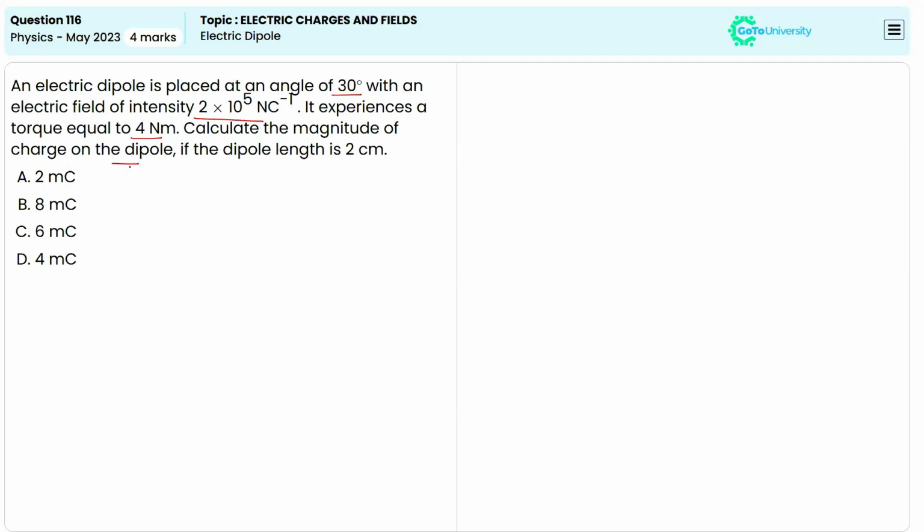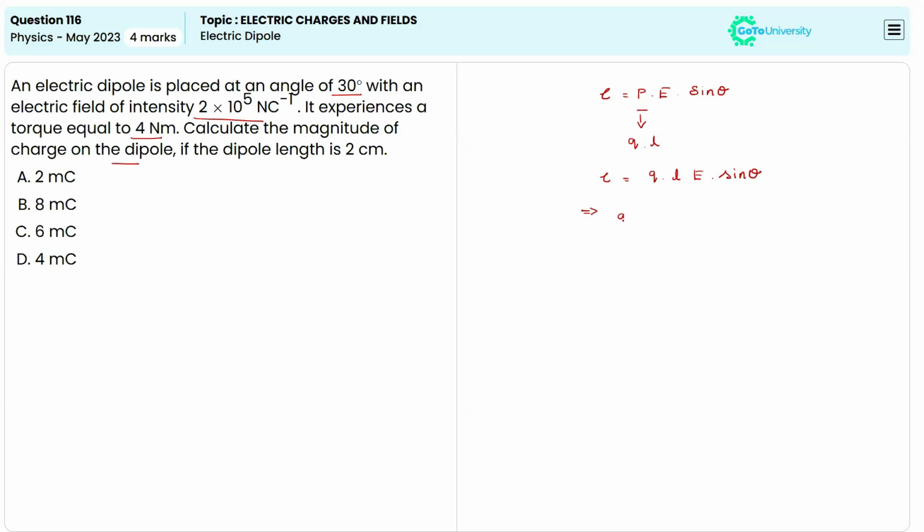It's known that the torque can be calculated using the formula tau equals P times E times sine theta. Here P is the dipole moment, and the dipole moment can be written as Q times L as well. So the torque will be equal to Q times L times E times sine theta. Now we need the value of the charge.